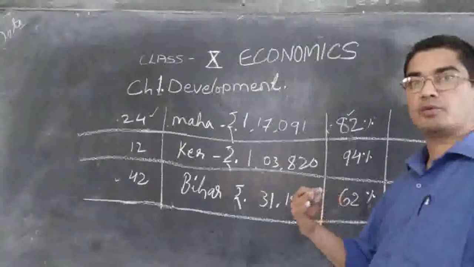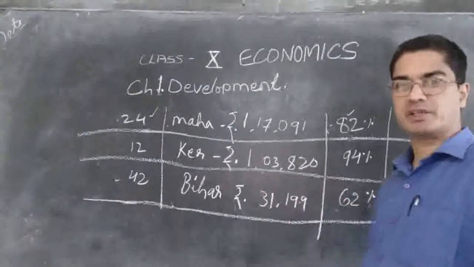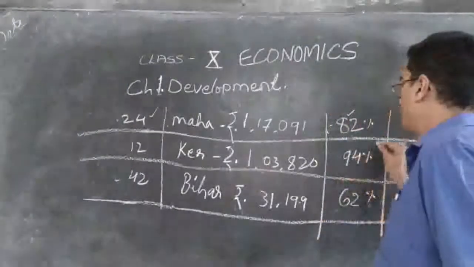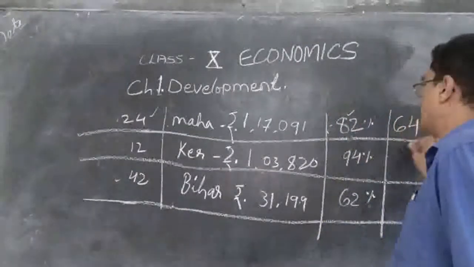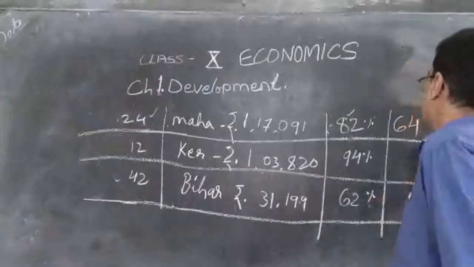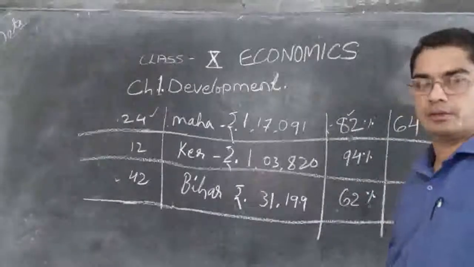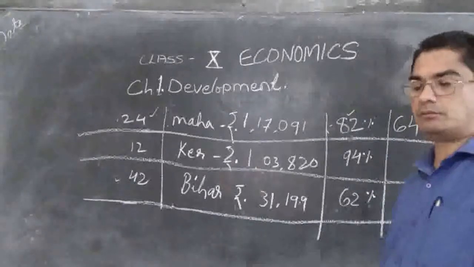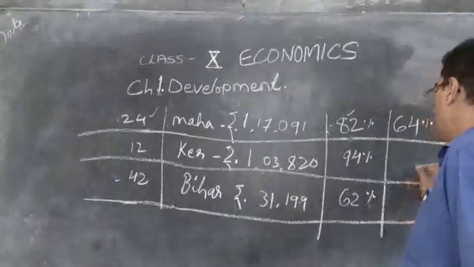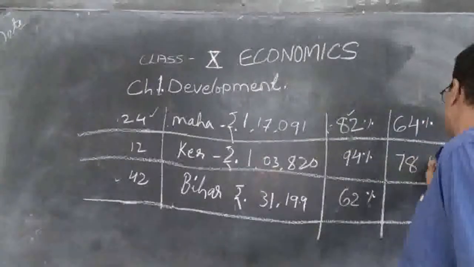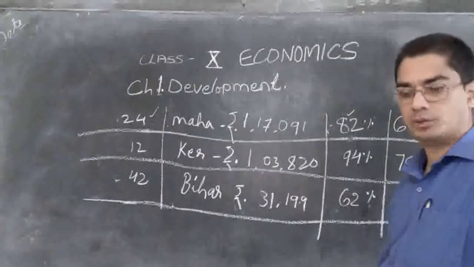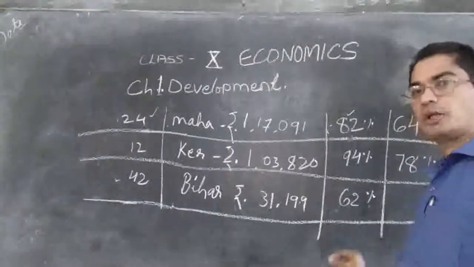Now let us see people who are able to go to class 9 and 10, complete matric. Let us see how many of them. So in Maharashtra, 64%, they are able to go to high school level, go to class 9 and 10. Then in Kerala it is 78%. 78% of the people complete their high schools. Then in Bihar it is only 35%.